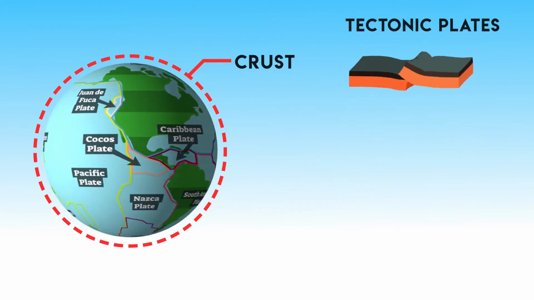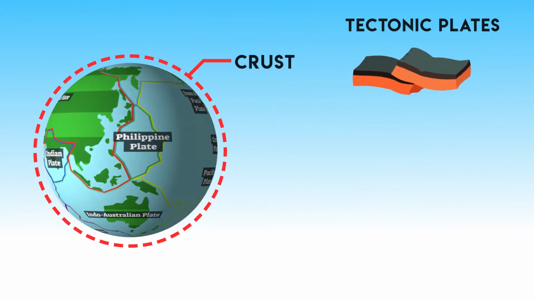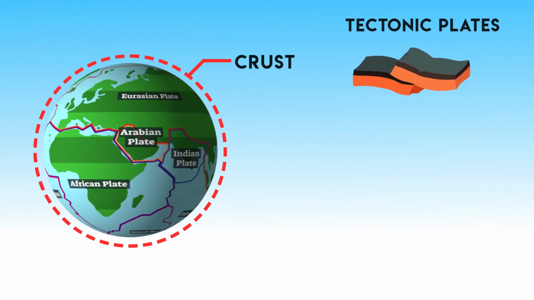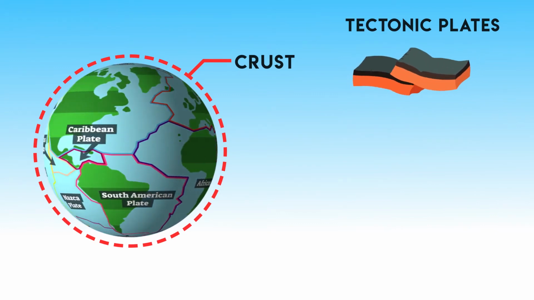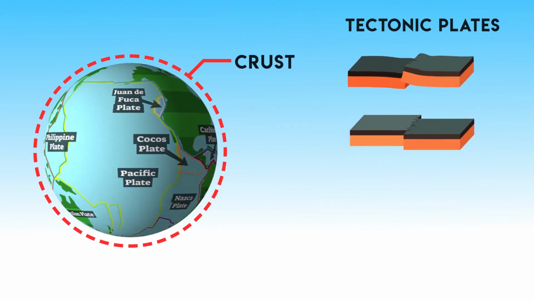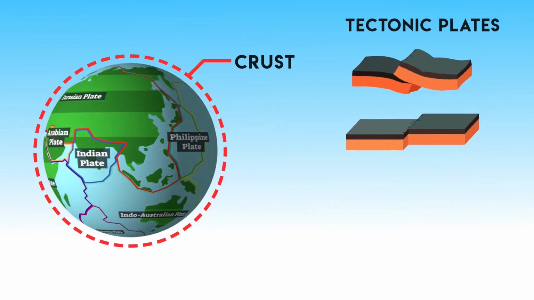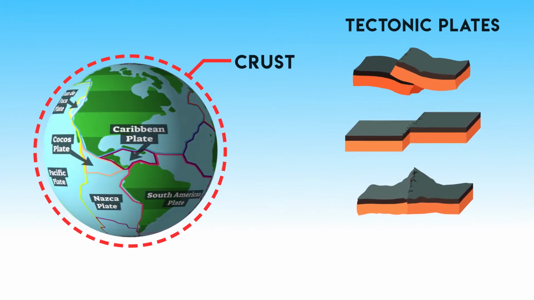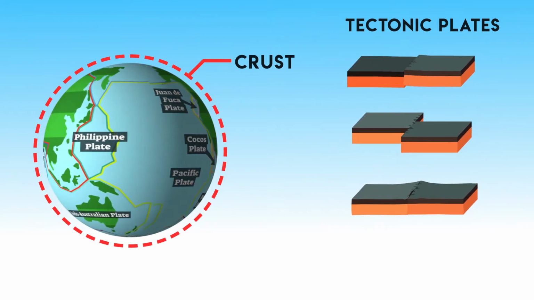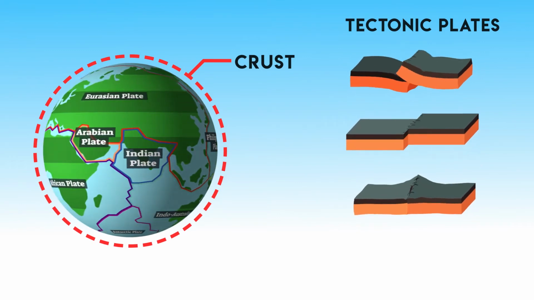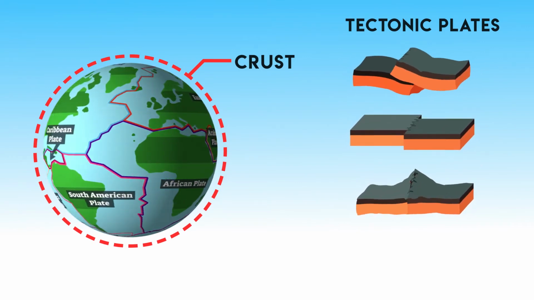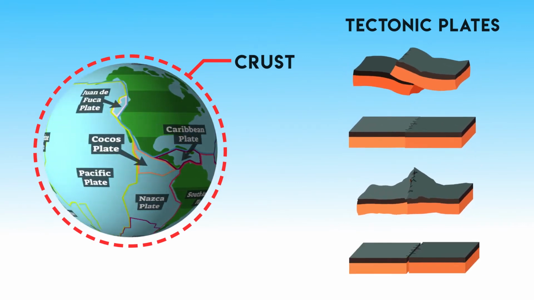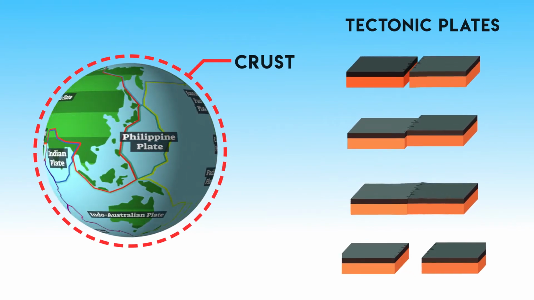1. Two plates might merge into each other, and due to density difference, one plate might slide on top of the other. 2. Two plates might move laterally to each other. 3. Two plates of the same density might merge into each other and form a mountain-like structure. 4. Two plates might move away from each other.